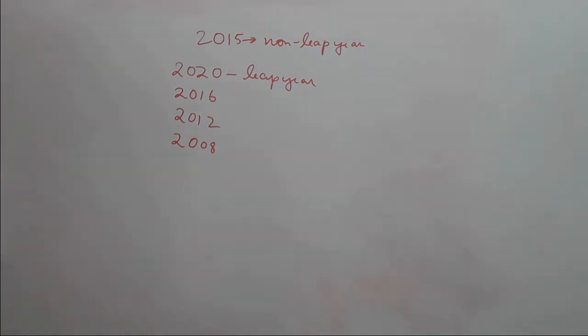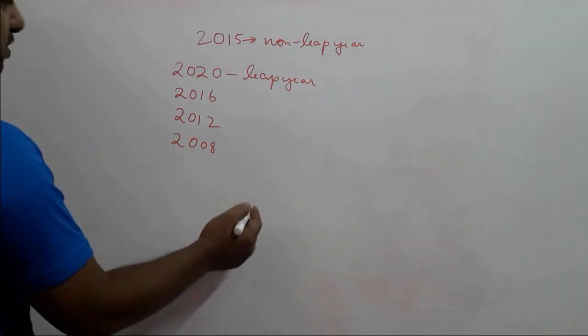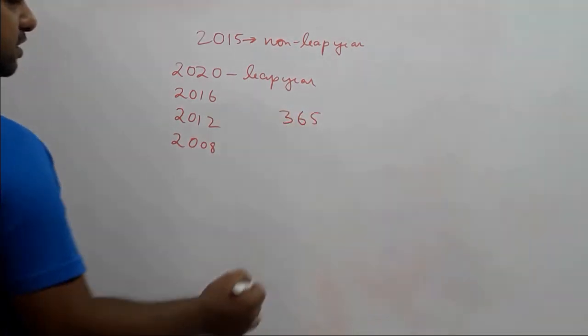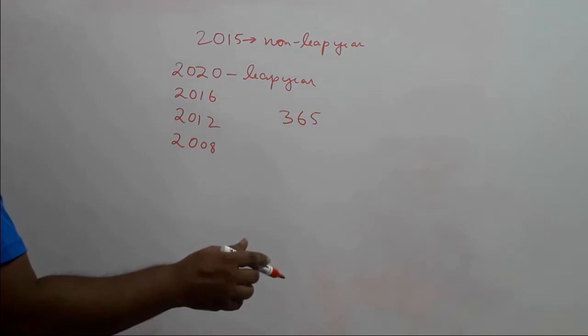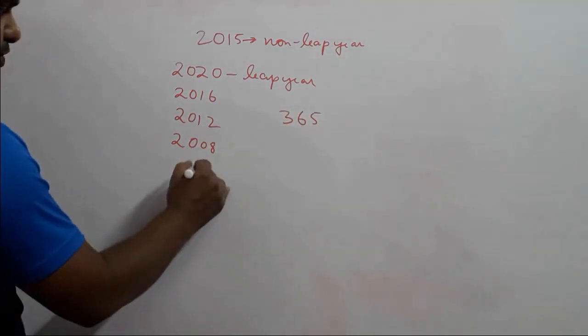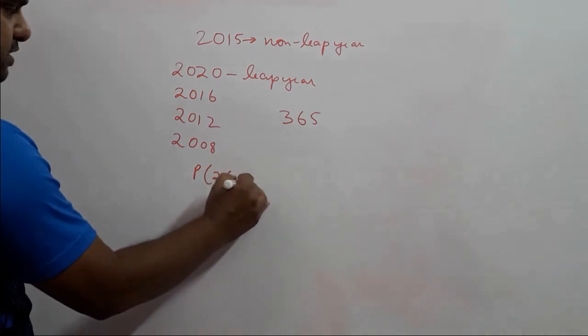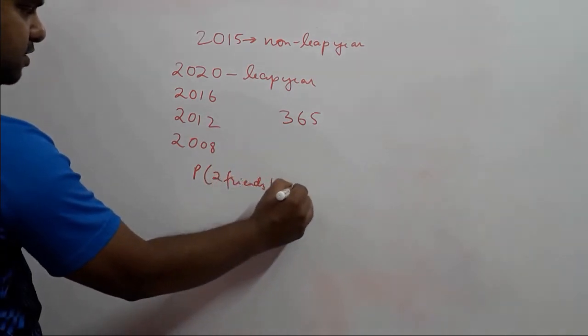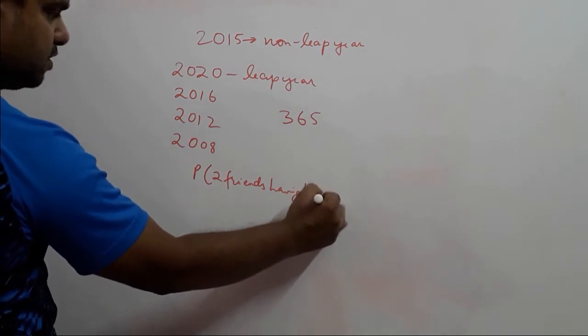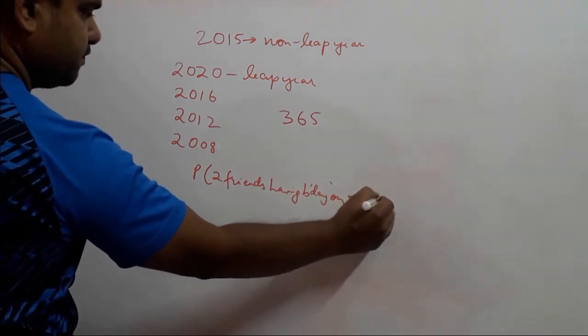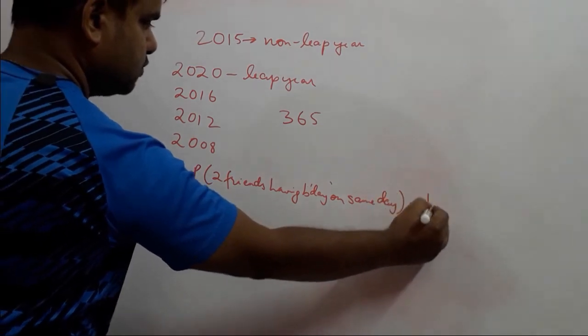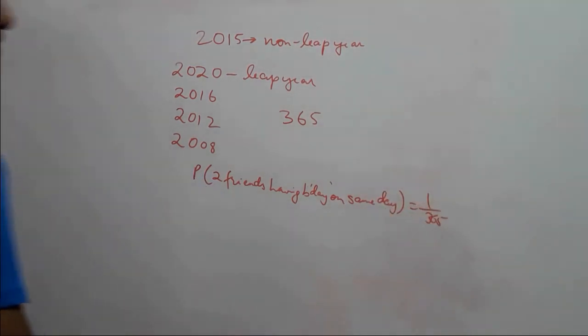Now we are asked that there are two friends, and what is the probability that both their birthdays fall on the same day? Now how many days are possible? Total of 365 days. What is the possibility that both of them will have it on the same day? Just one. So the probability of two friends having a birthday on the same day will be equal to 1 upon 365. Okay, so this is the answer for having a birthday on the same day.